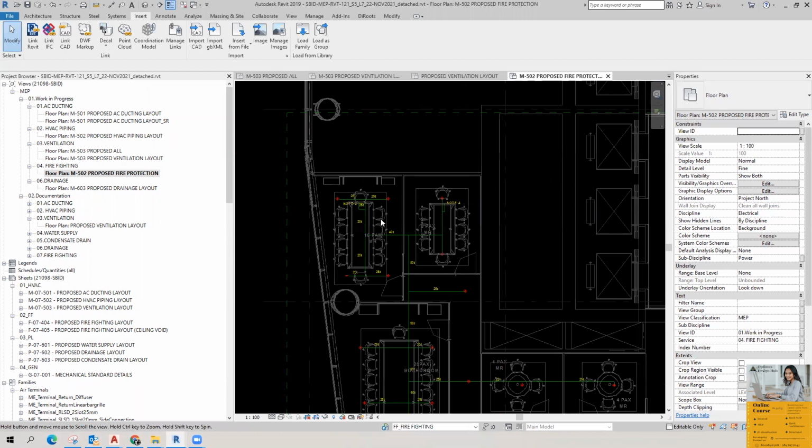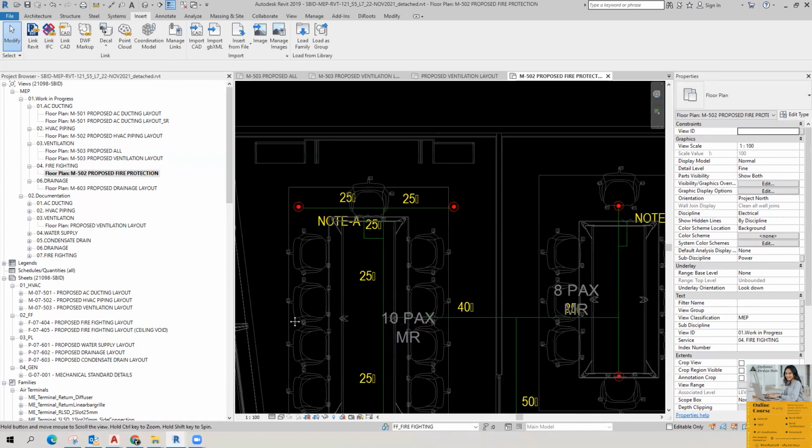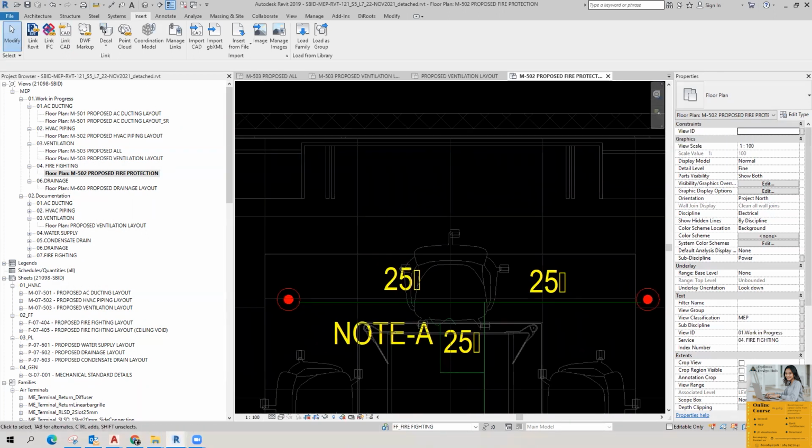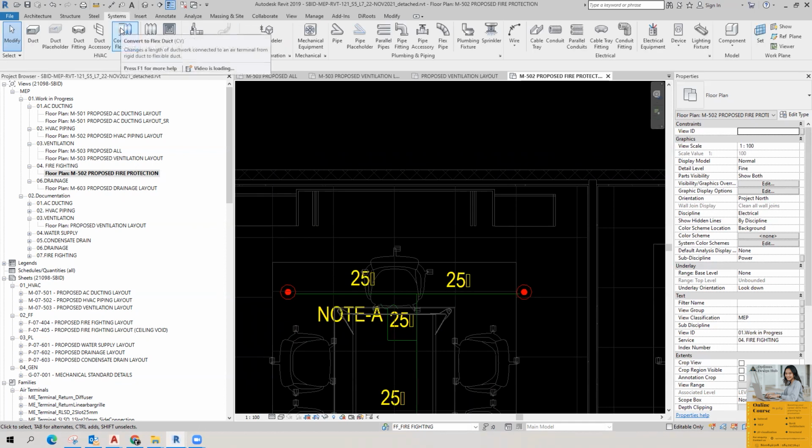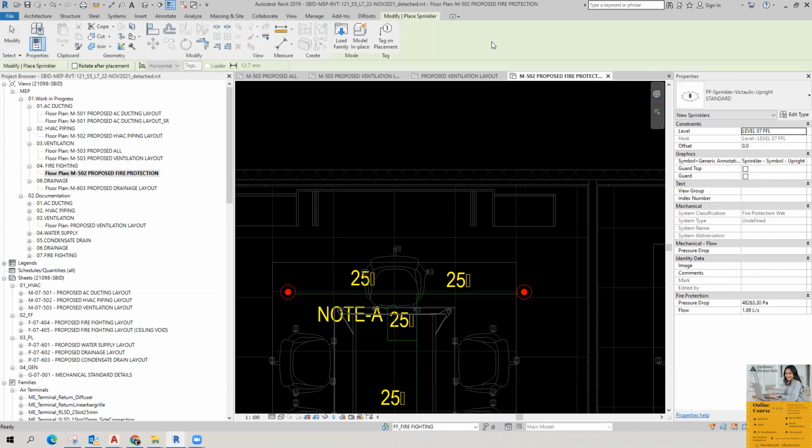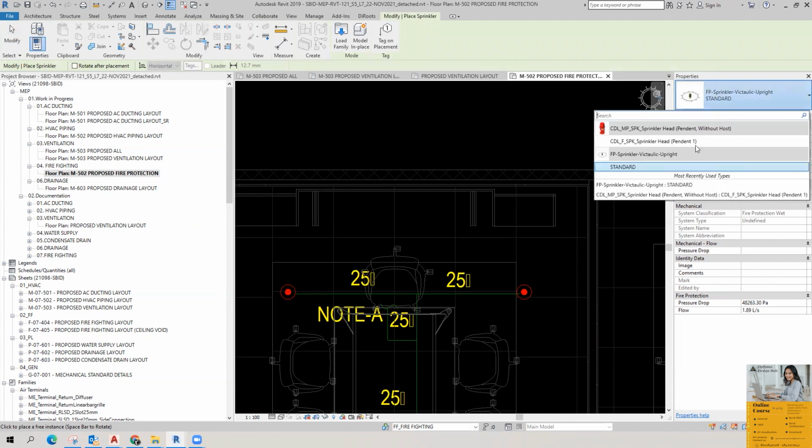Now, next I will place the sprinklers first. I want the pendant sprinkler. I think I have already given you the families for the pendant sprinklers. If not, I will provide them once I complete the process. Just go to Systems, and in the Plumbing and Piping panel, you can find an option called Sprinklers. Using this option, you can load the sprinklers.